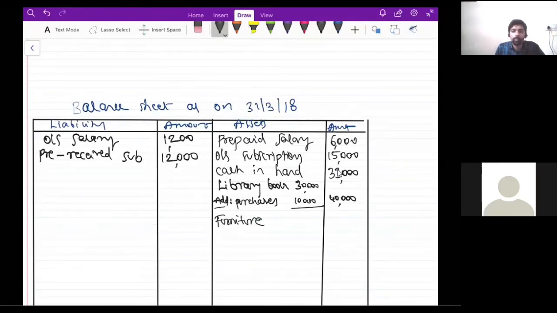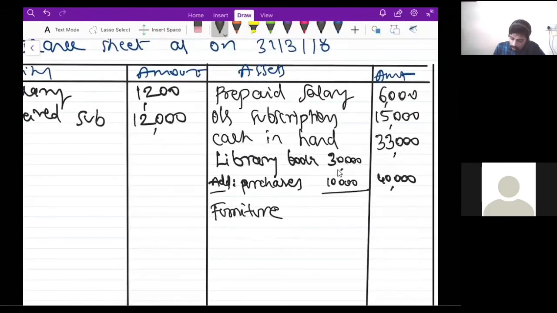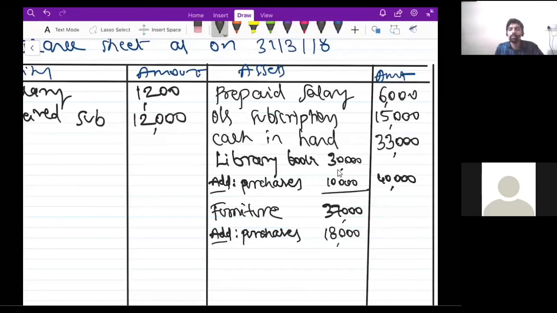Oh my god, I forgot the amount. Can someone tell me how much is the furniture amount? Okay, furniture is 37,000, and purchased during the current year, 18,000. 37,000 plus 18,000 rupees. Now, guys, listen to me.